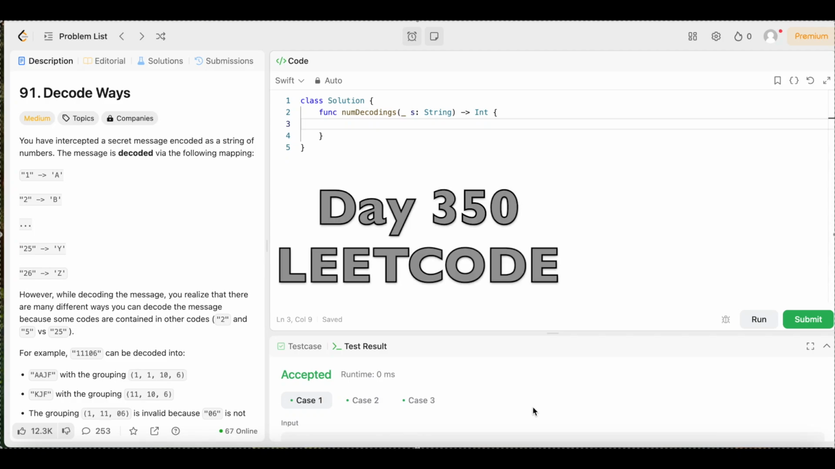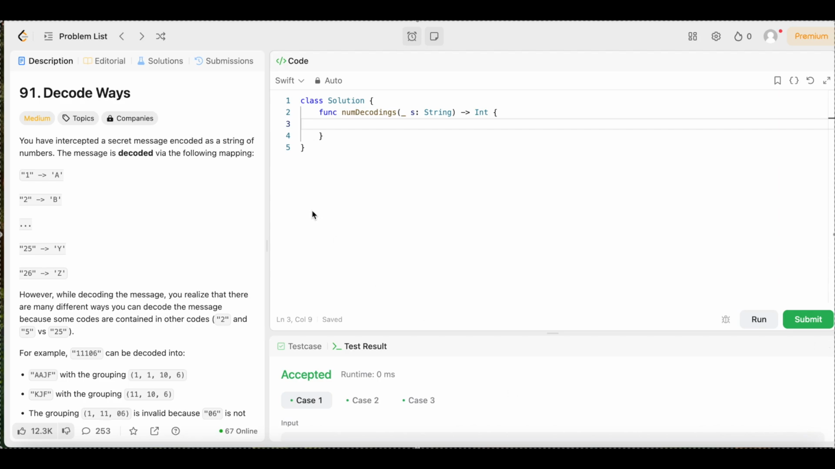Day 350 of doing a LeetCode problem every day until I get a job. All right, y'all, we're back again. Another day, another LeetCode problem. We're doing daily LeetCode problems, and today we have question number 91.